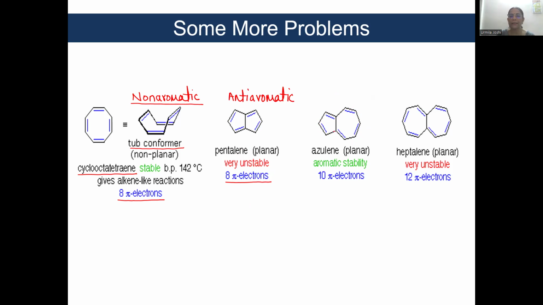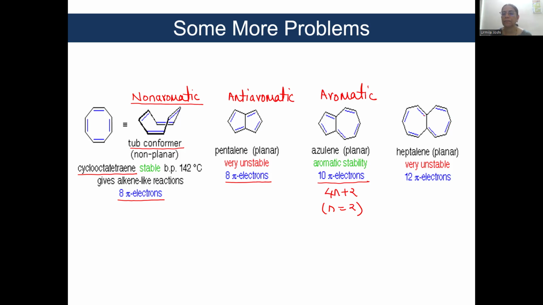Total number of pi electrons: 5 double bonds, and so 10 pi electrons. 10 pi electrons fit into the formula 4n plus 2, where n is equal to 2. So, this structure is aromatic in nature and therefore highly stable.